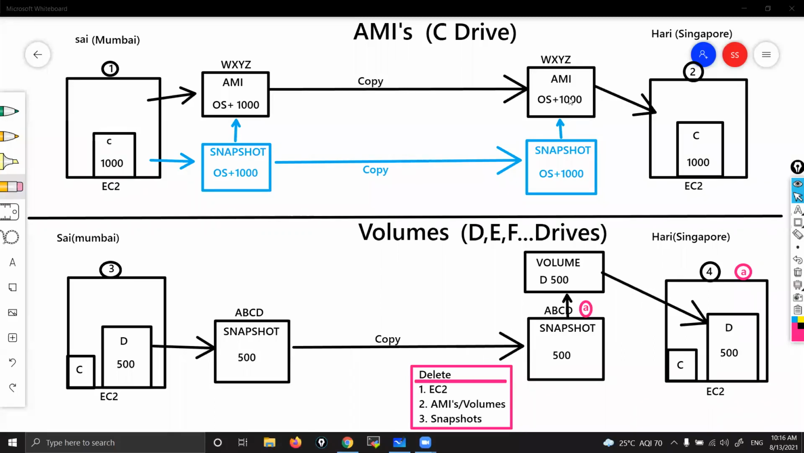A snapshot is just a backup. Yeah, it's a backup copy. That's it. Only the snapshot is created automatically, and that happens in the case of AMI only.